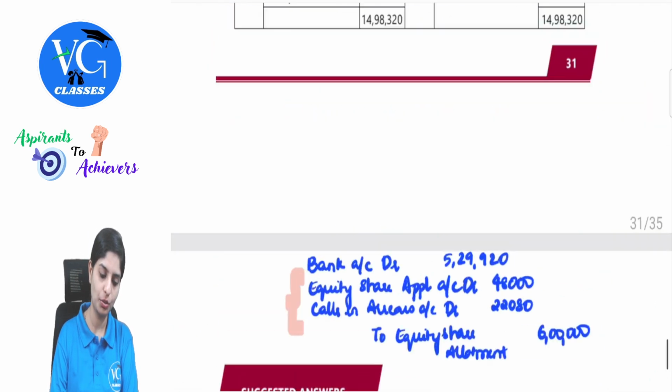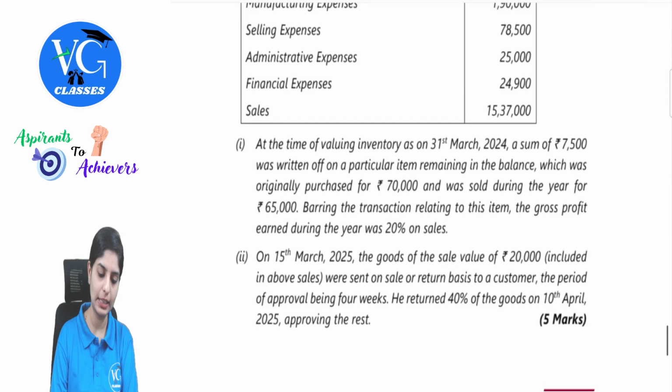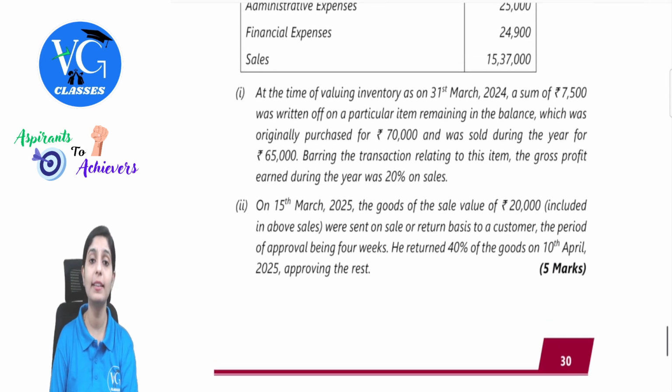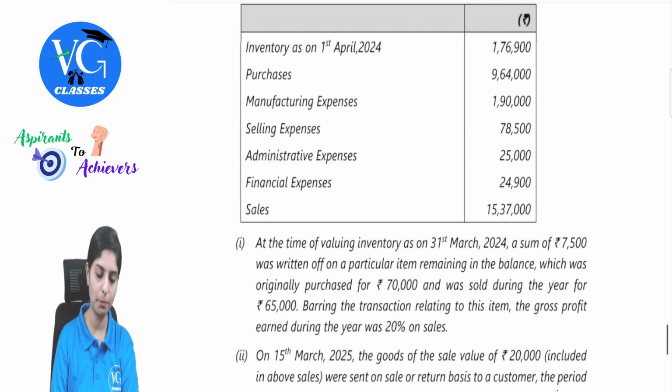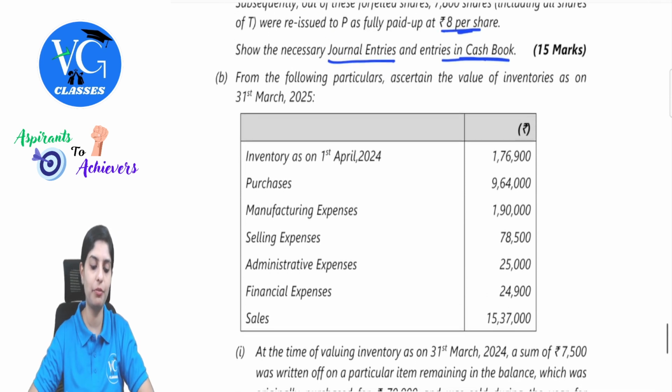Done. So there is one more last question. Let's quickly complete that. Next, at the time of valuing inventory as on 31st March, a sum of 7,500 was written off on a particular item. Okay, before that, there are some more points. From the following particulars, ascertain the value of inventories as on 31st March 2025.